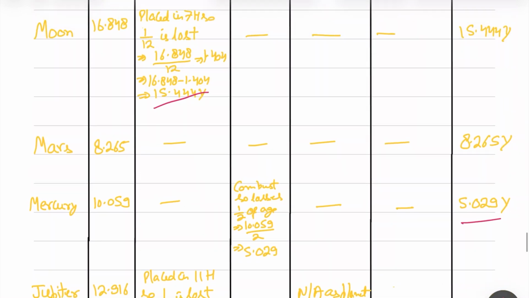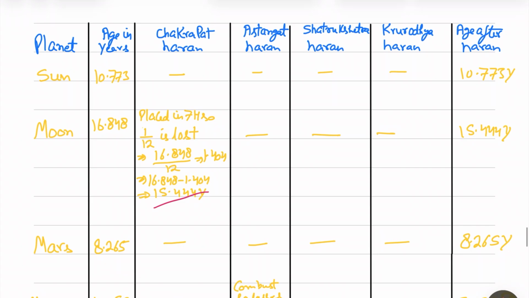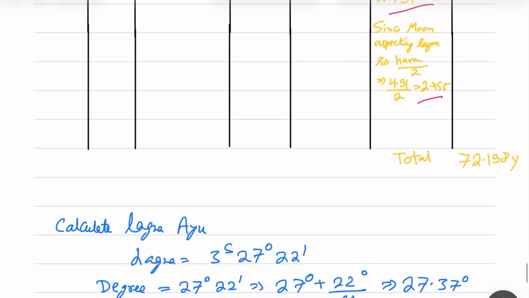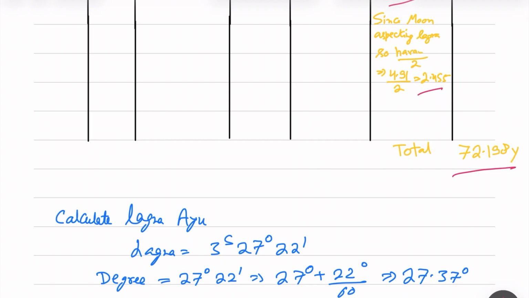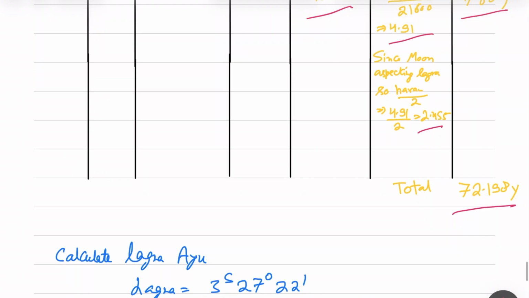So if we add whatever values we have received after Haran, then we are getting 72.198 years. So this is the Pinda Ayu after Haran. After this, we have to calculate the Lagan Ayu and add the Lagan Ayu. You might see small variation in this age value if you round off after 2 decimal places, or if you use more than 2, 3, 4 decimal places, then this value might differ by a few points here and there.